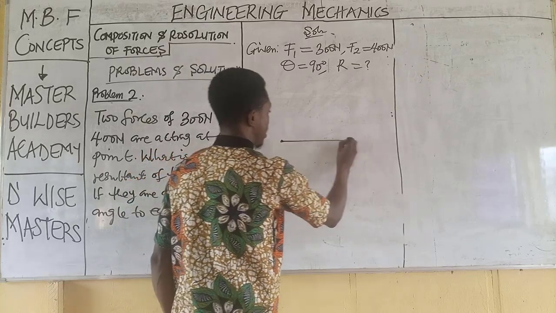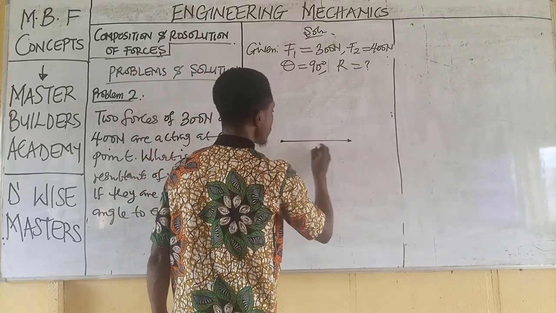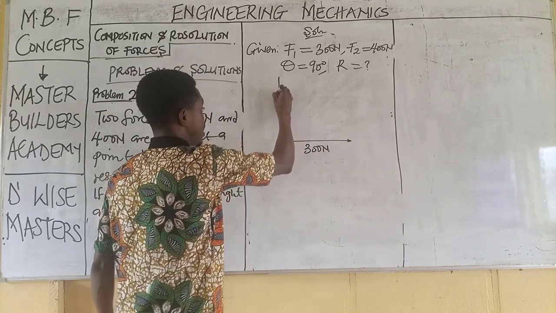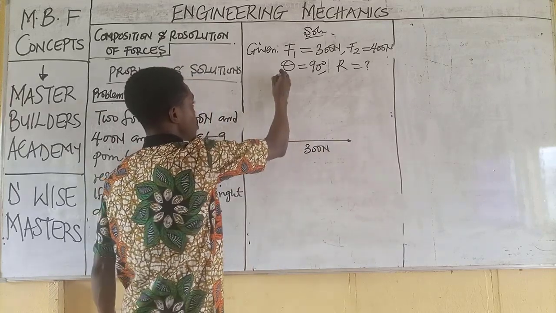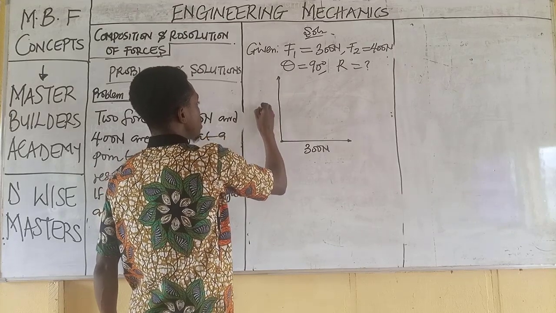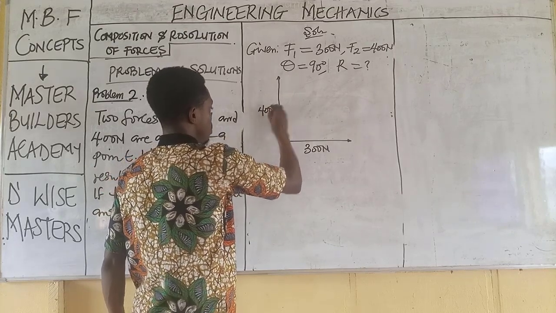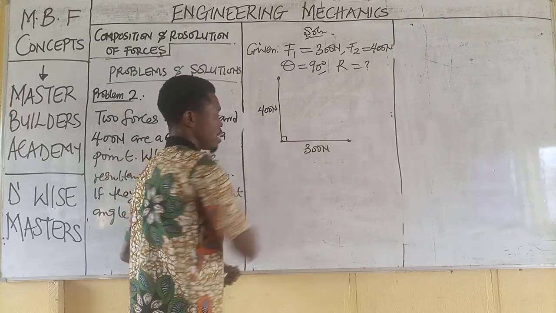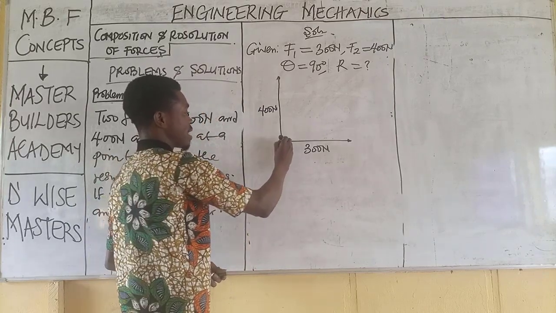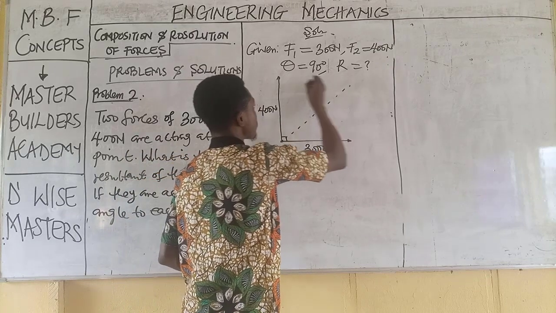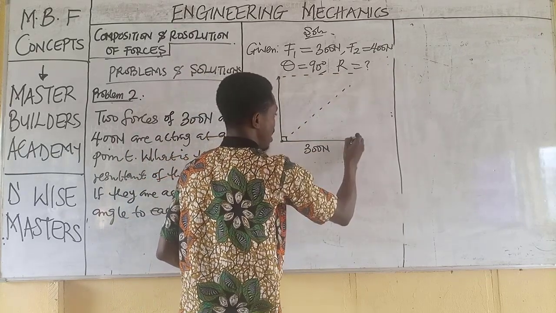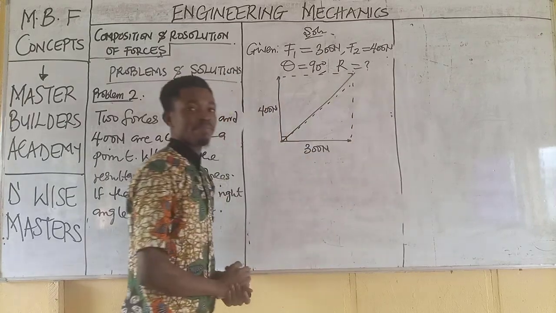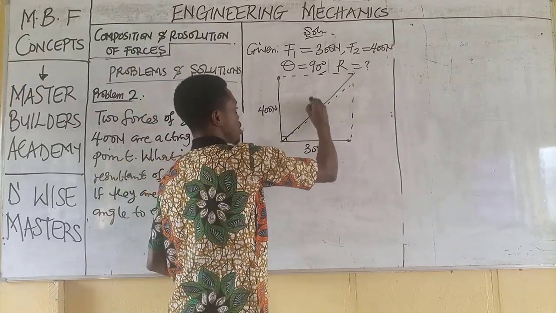So one force is acting in the horizontal direction, which is 300 Newton, while the other is acting in the vertical direction, which is 400 Newton. Now the angle between them is 90 degrees. Now if I take a resultant here, if I extend this, this becomes my resultant. This is the resultant.